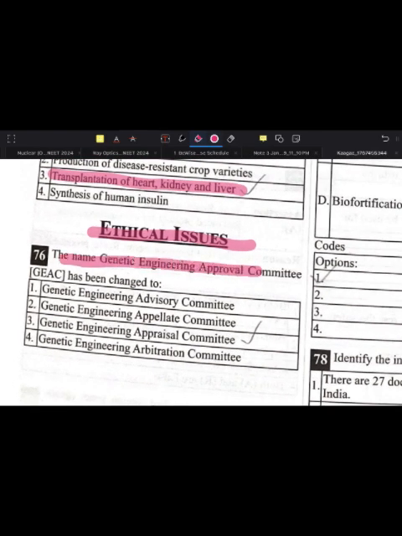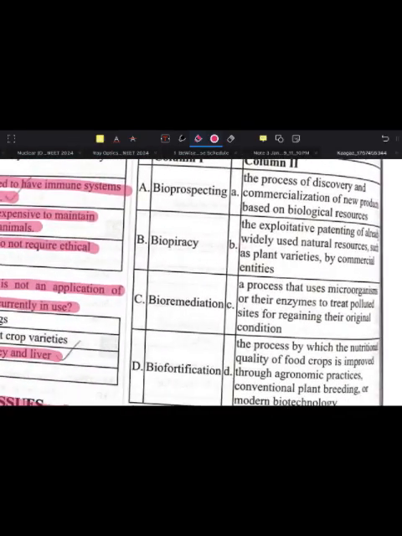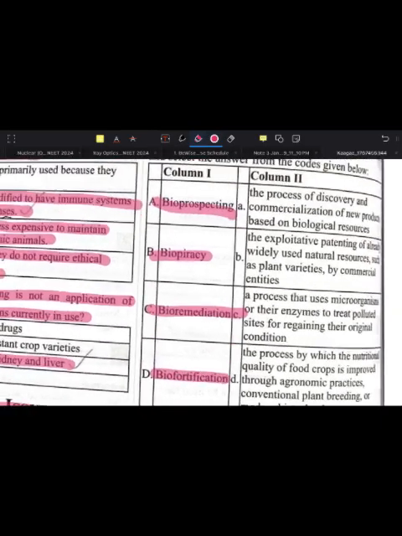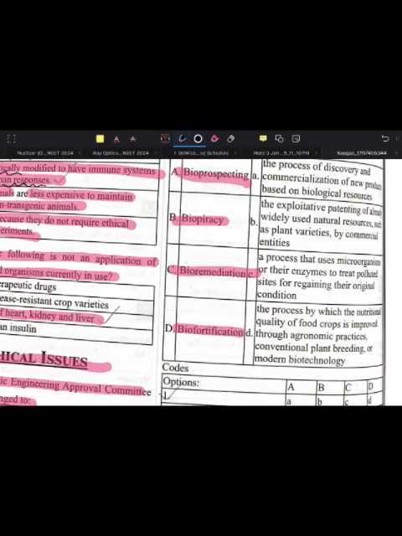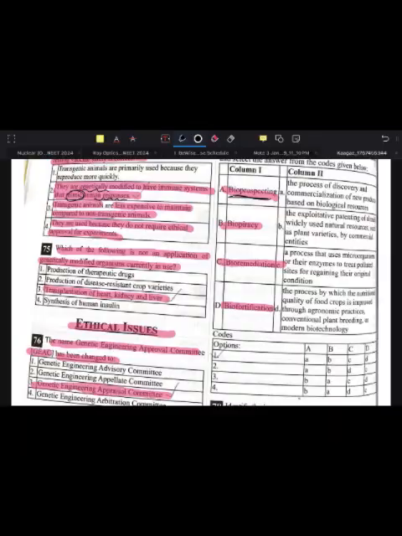The name Genetic Engineering Approval Committee, GEAC, has been changed to Genetic Engineering Appraisal Committee. Next, bioprospecting, biopiracy, bioremediation and biofortification. First, bioprospecting.